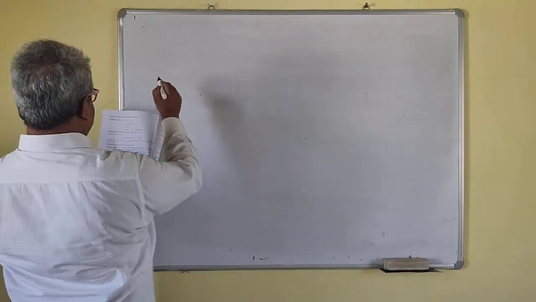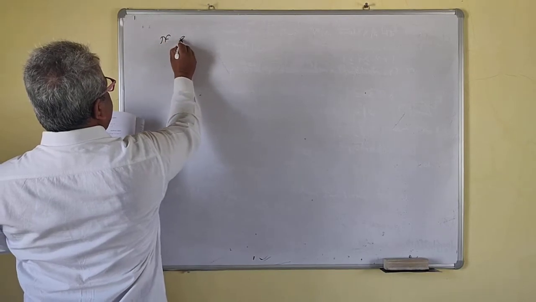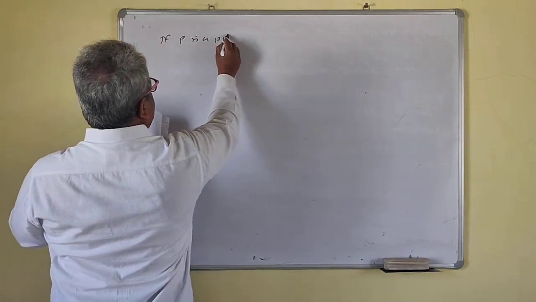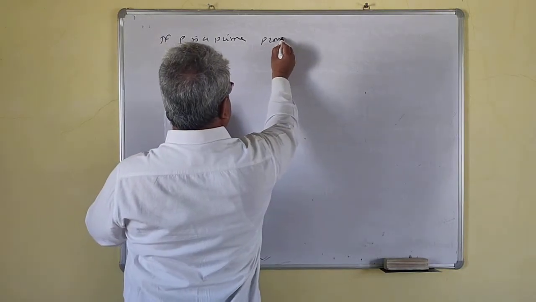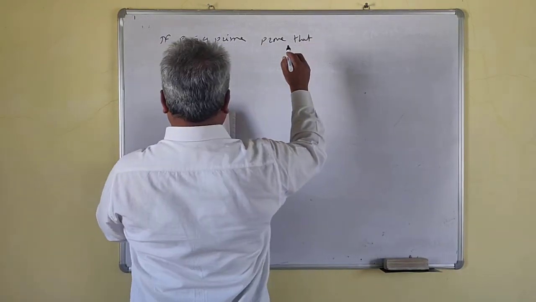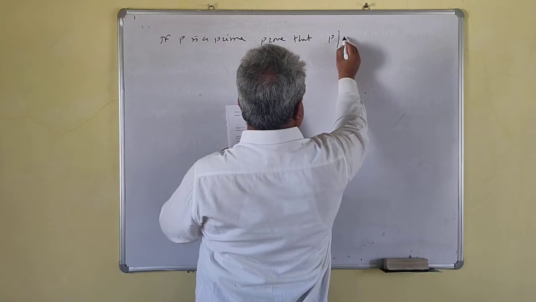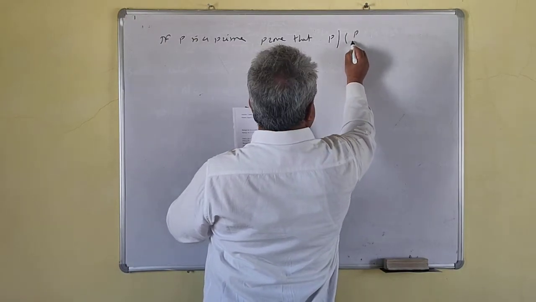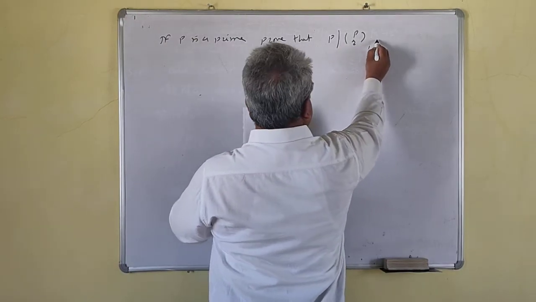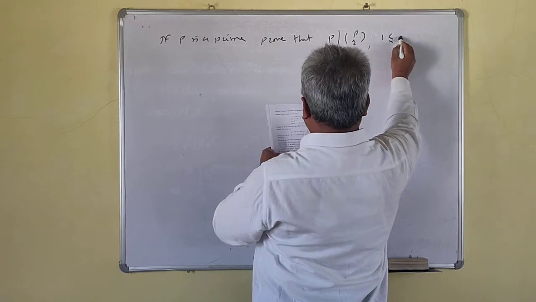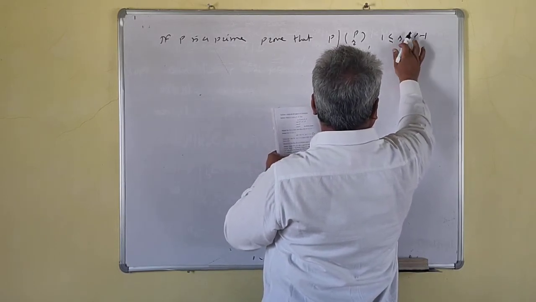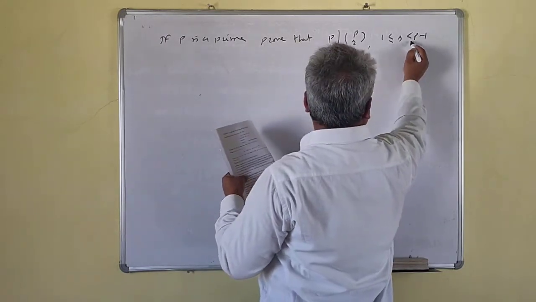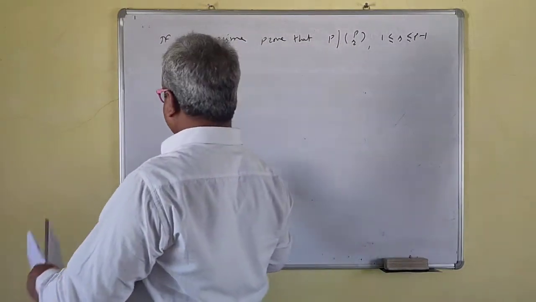Next, if P is a prime, prove that P divides PCr for 1 ≤ r ≤ P minus 1.